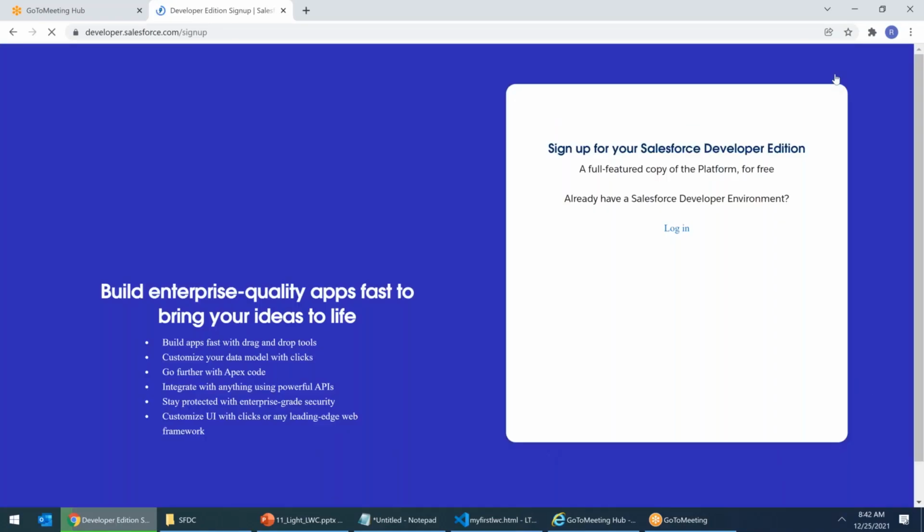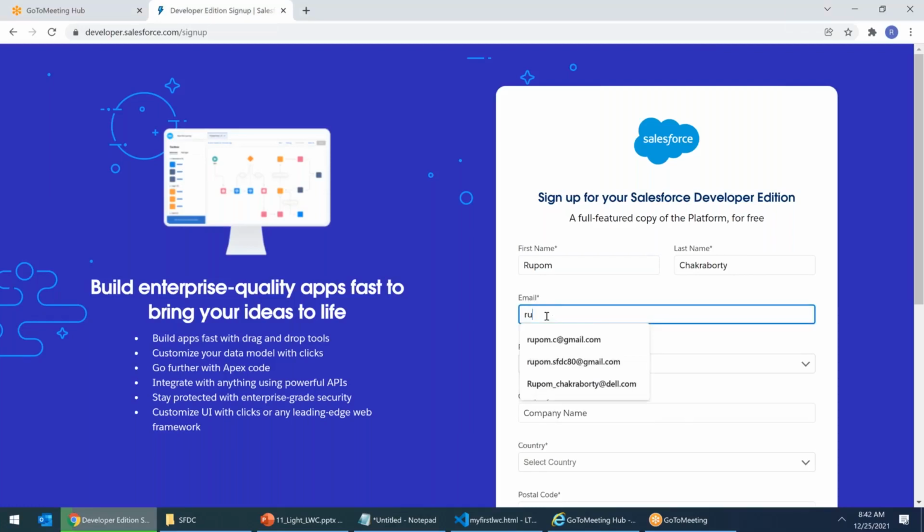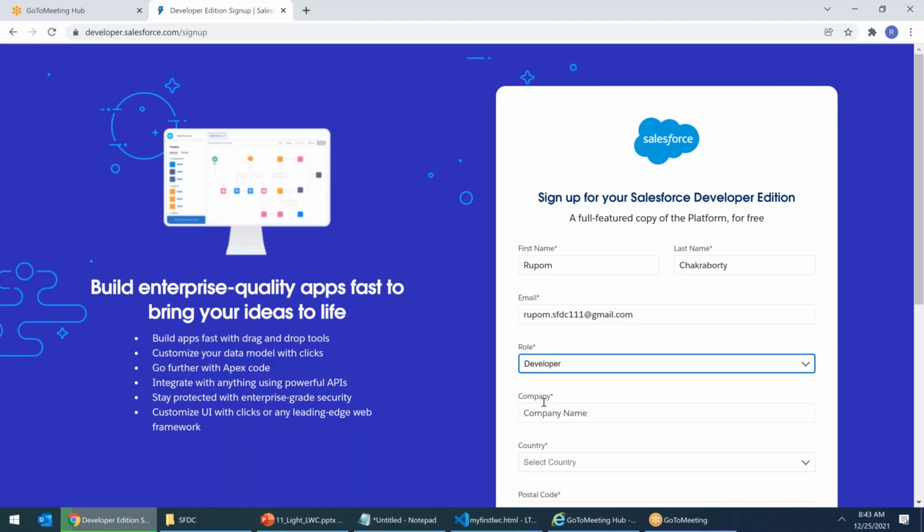Fill this form. I'm filling the form. First name Rupam, last name Chakraborty. Your email address, rupam.sfdc111@gmail.com. Next, your job role, developer.